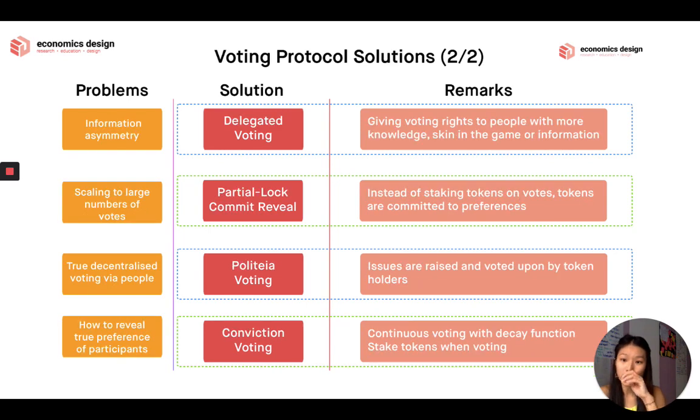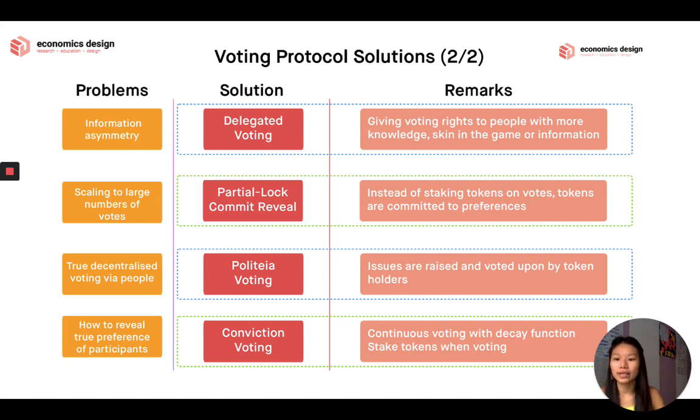and you can mix this with other proposals. When we talk about information asymmetry, we can look at delegated voting, so you give the power to vote to someone else. If we're talking about scaling to large numbers of votes, we look at partial log commit review. So you committed to your preferences. Instead of staking on your vote, you're committed to your preferences.